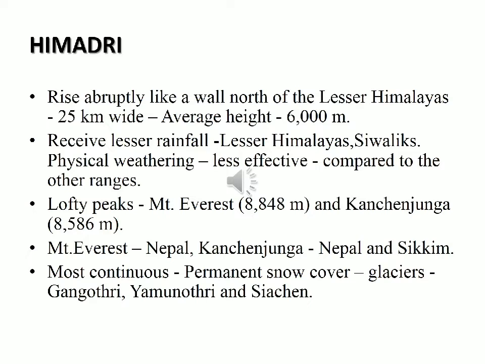You can find glaciers like Gangotri, Yamunotri and Siachen. Then how is Mount Everest called in Nepal? Do you know? Yes, it is called Sagarmatha.